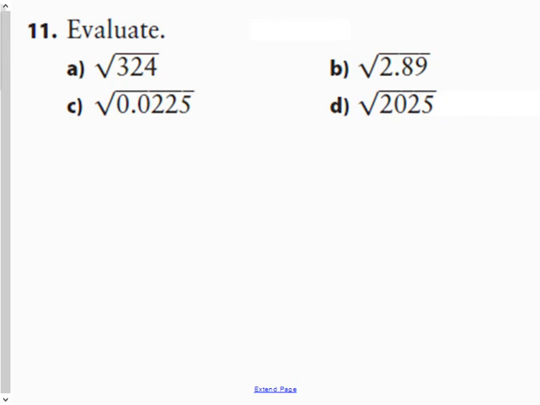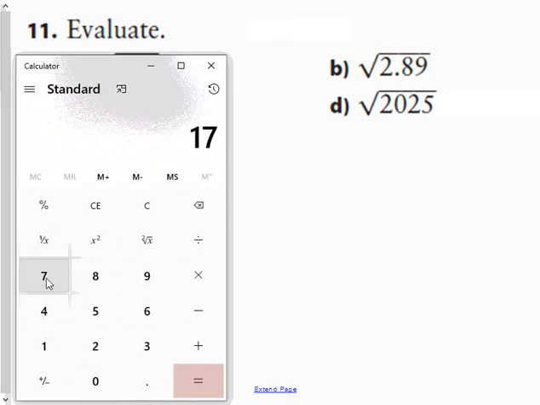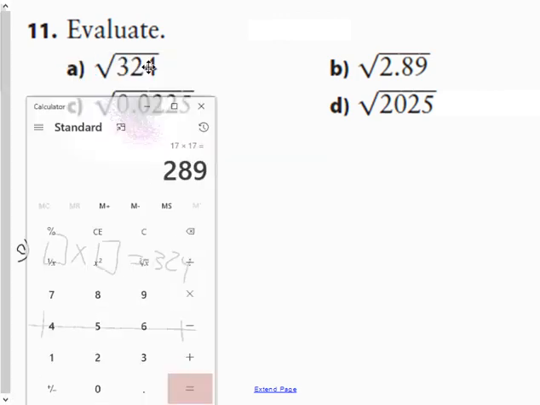Question 11, what's the square root of all of these numbers? Evaluate. So it does not ask you to estimate. For these questions, if you wanted to solve it with a calculator, of course, you could just plug it in. But what number multiplied by itself for A is 324? Or sorry, not 3.24, but 324. Well, if I'm thinking about a number line, I need to know my square roots past 144, and that's pretty tough. Let's see if we can figure 17 times 17. Let's just go here. 17 times 17 is 289.